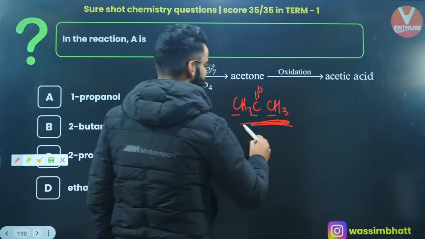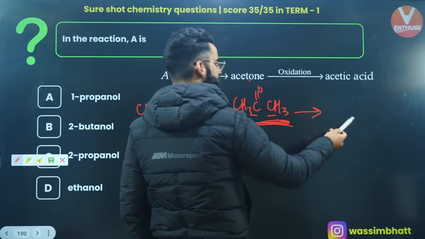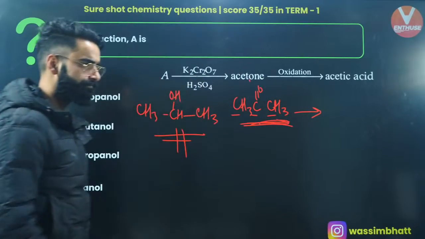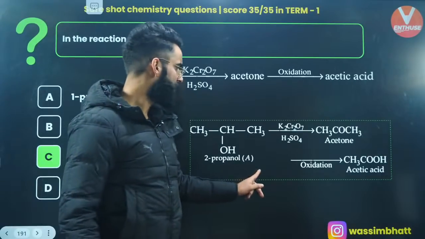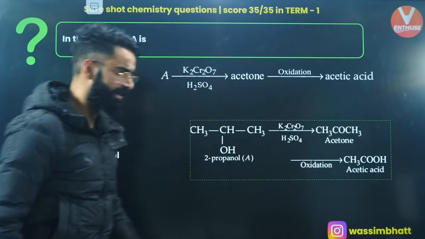2 propanol only will be giving you acetone, and acetone is going to give you acetic acid. So option C is absolutely the one which is correct. You'll be starting with 2 propanol, you'll be getting acetone, and finally you'll be getting the acetic acid.